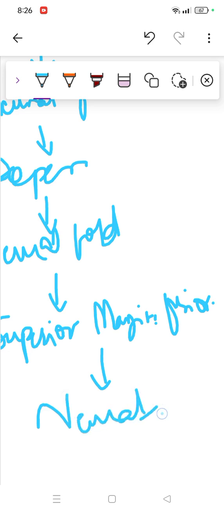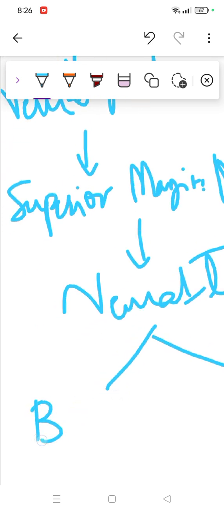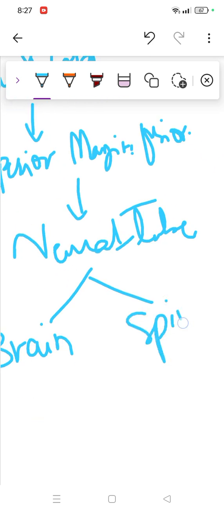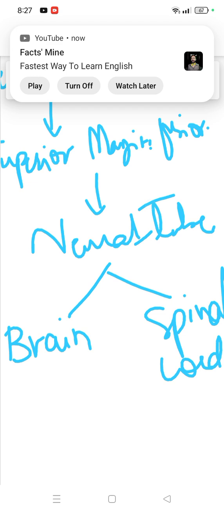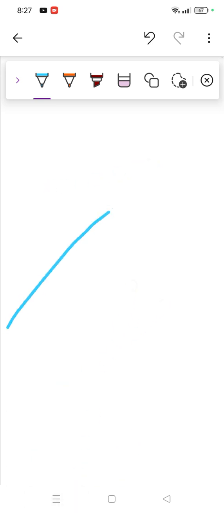Neural tube is quite a good topic. After this neural tube, it is again divided into two parts, which are brain and spinal cord. Finally brain and spinal cord will be formed. So I'm sure it won't be very clear to you yet. So let's see what's written in the book, what we see next. Then we'll introduce neural tube and neural crest cells migration, all these. Okay. Let's see.